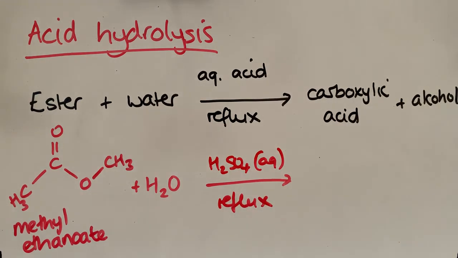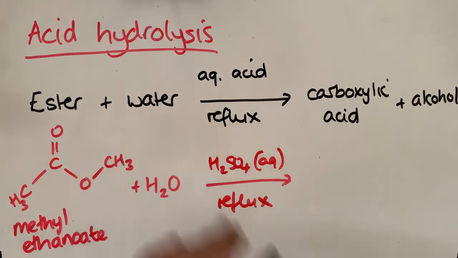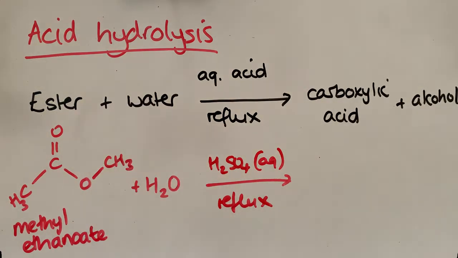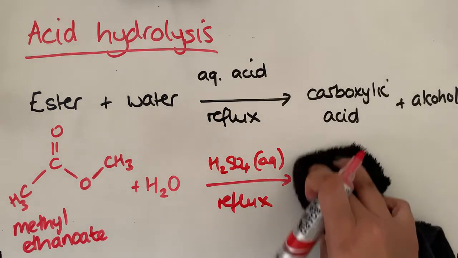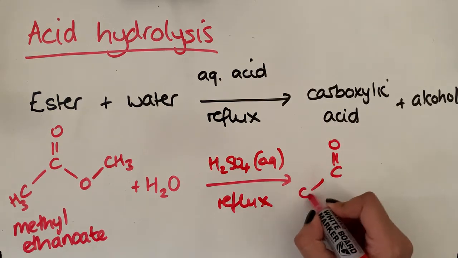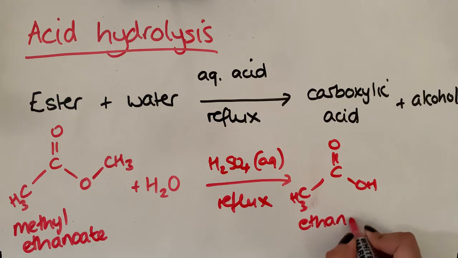And let's now have a look at what carboxylic acid made this. So in this case, this part here was the carboxylic acid part. So as you can see, that would be ethanoic acid that would make that. So the parent carboxylic acid, I'll draw it out, is ethanoic acid.